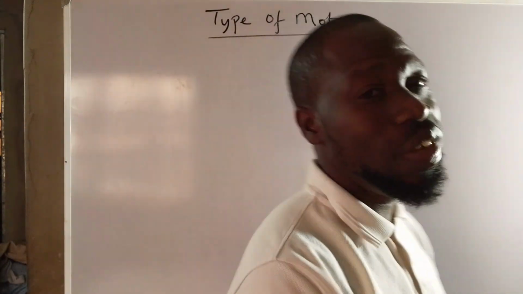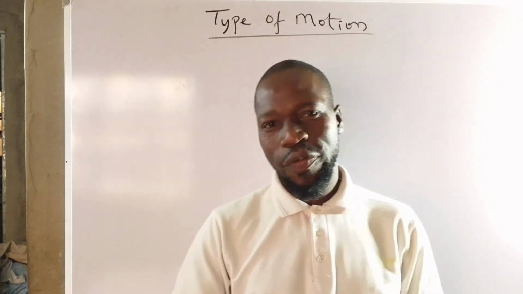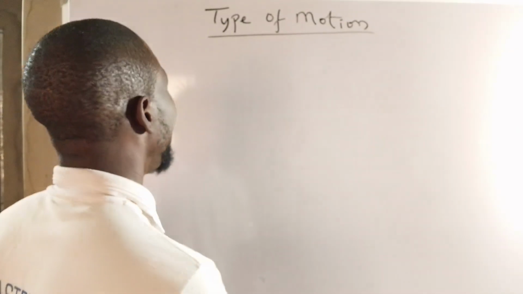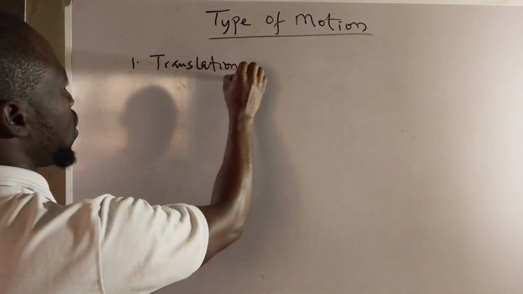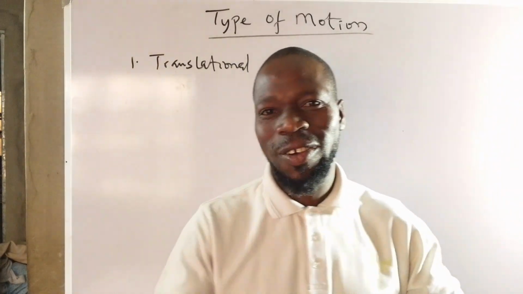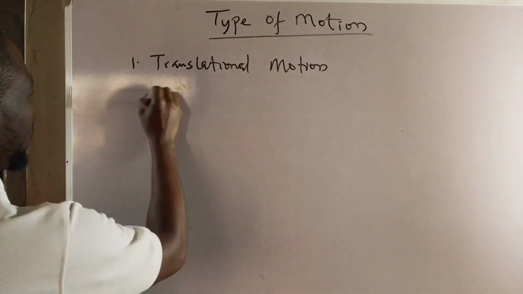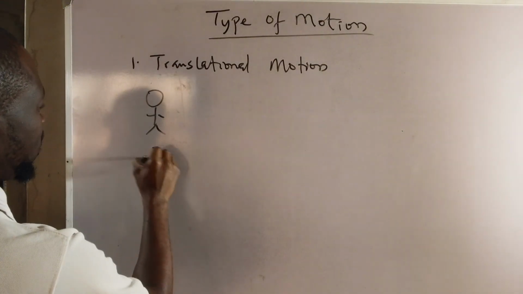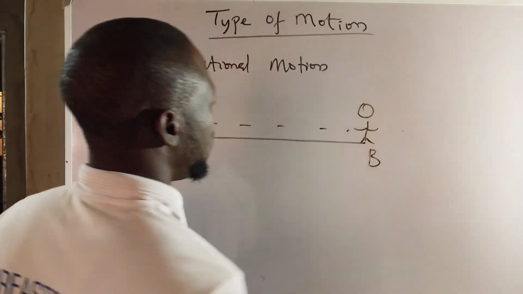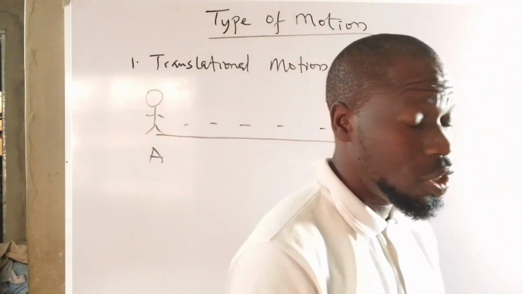All right, so we have different types of motion, and I'm going to be talking about a few of them in this class. The first type of motion I'm going to talk about right now is translational motion. It's a motion from one point to the other. When you move from point A to point B, you get here. Moving from one point to the other is translational motion.